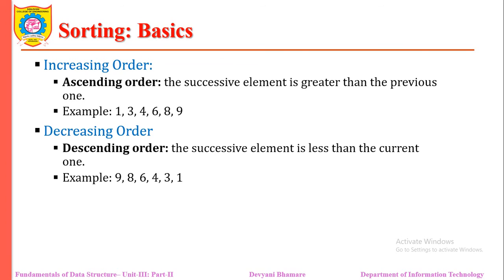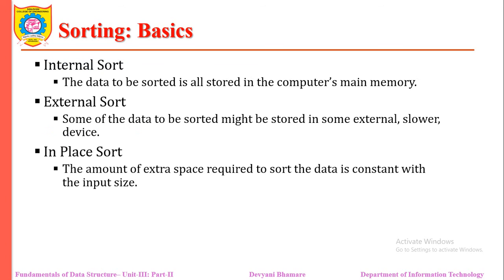If we want to sort, then the sorting order is important. Whether we want to sort the elements in ascending order, meaning like 1, 2, 3 in increasing fashion, or whether we want to go for decreasing order, that is called descending order.